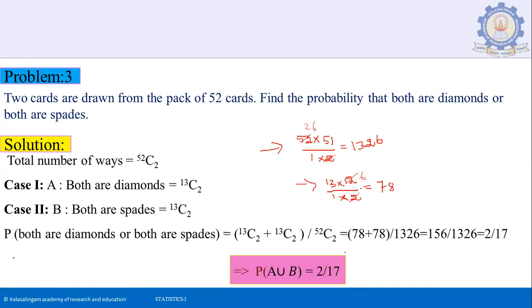So the probability that both are diamonds or both are spades is (13C2 plus 13C2) divided by 52C2. 78 plus 78 over 1326, that is 156 by 1326. Cancelling, we get 2 by 17.